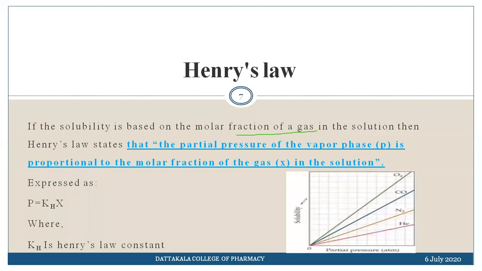Okay, so this Henry's law can be represented in the form of a graph. If we plot the solubility against the partial pressure, just look at this graph. As the pressure is increased, solubility increases. It is an expression for four gases. In all these cases, as the partial pressure is increased, solubility is increased. This is the graphical representation of Henry's law.